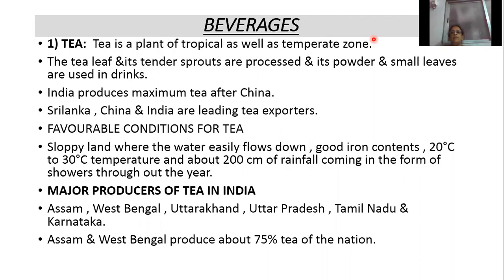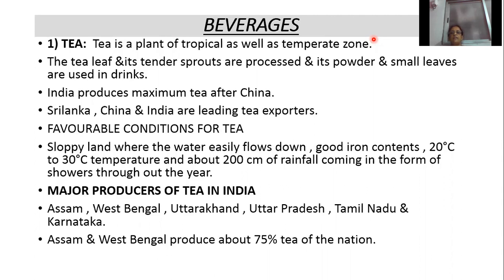So tea is a plant of which zones? Tropical as well as temperate zone. Which part of the tea is used in drinks? Leaves, tender sprouts and small leaves are used in drinks. Which country ranks first and which ranks second in the production of tea? China ranks first and India ranks second. Which countries are the leading exporters of tea? Sri Lanka, China and India.